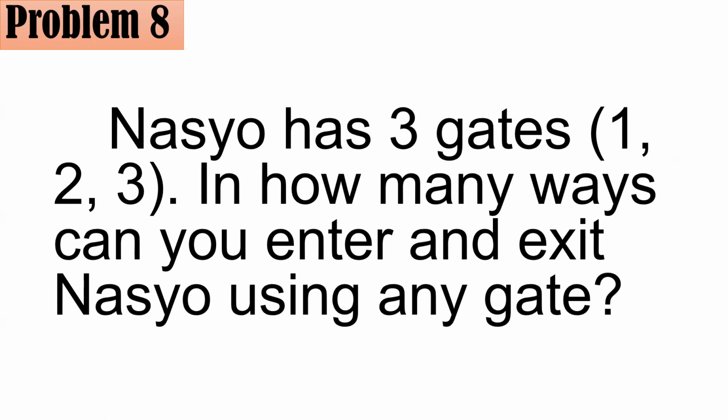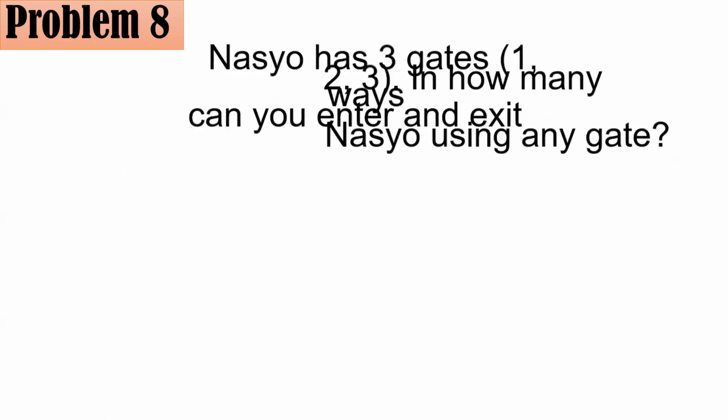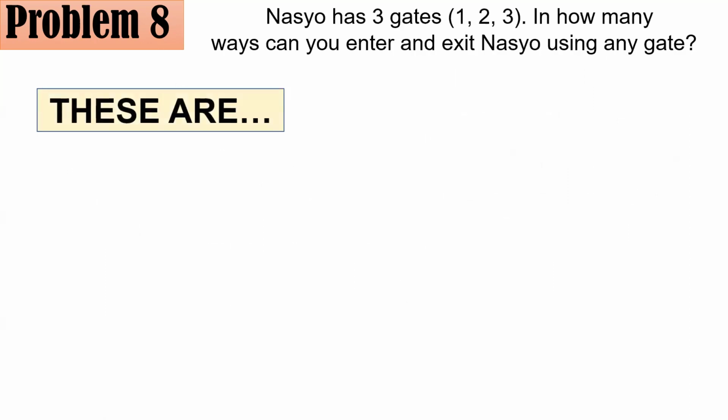Give this problem a try. And if you are ready, check if you got the correct answer. I will reveal the answer now, including the solution, of course. Let's have this. So by systematic listing, I have 1, 1. 1, 1 means I entered at gate 1 and exited at gate 1.